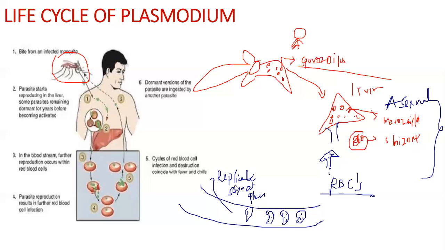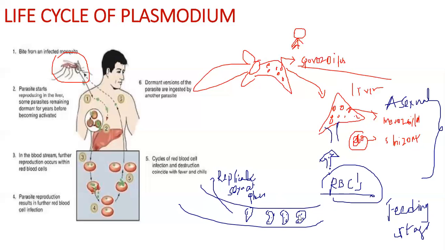When the merozoite is feeding on red blood cells, that is, sucking up blood, that feeding stage is also called trophozoite.